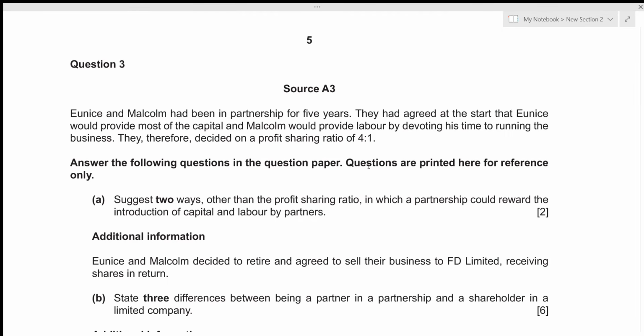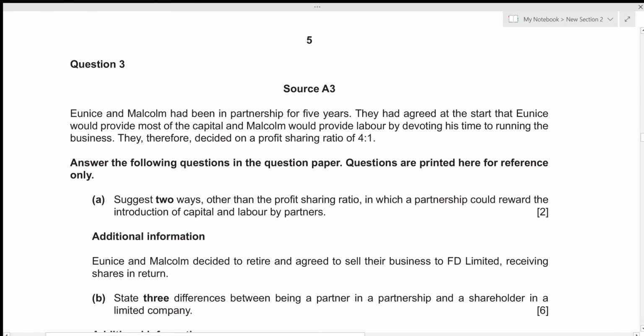Hi everyone, today we'll be going over accounts October-November 2021, paper 3-1, question number 3. This is structured paper 3, which consists of 6 questions, each of 25 marks, and we are also given a time limit of 3 hours. So we will be attempting to solve each question under 30 minutes, and this question number 3 is of section A, which relates to financial accounting. So without any further delay, let's get started.